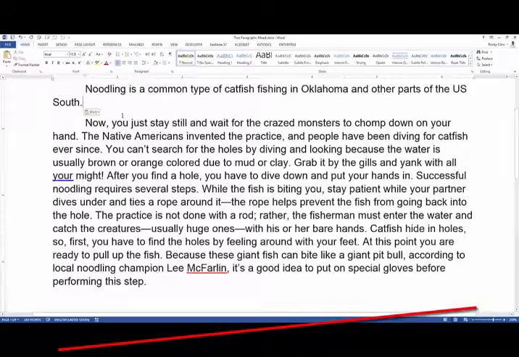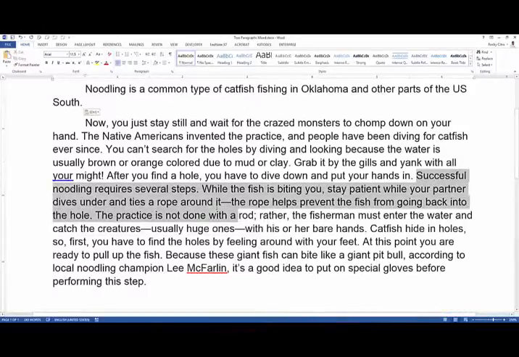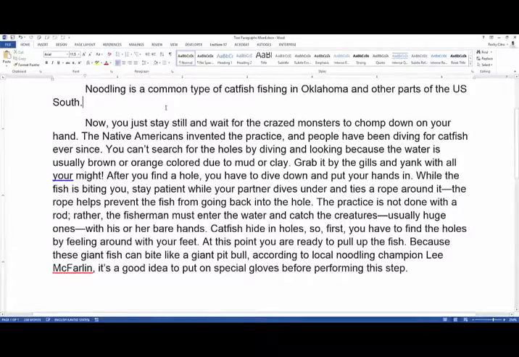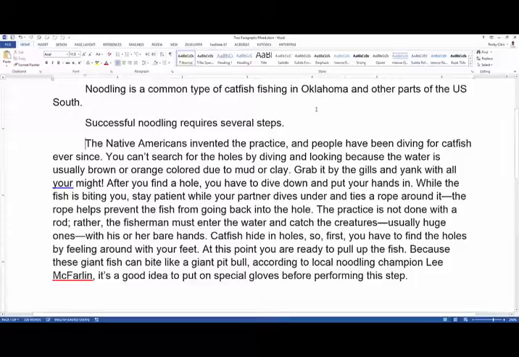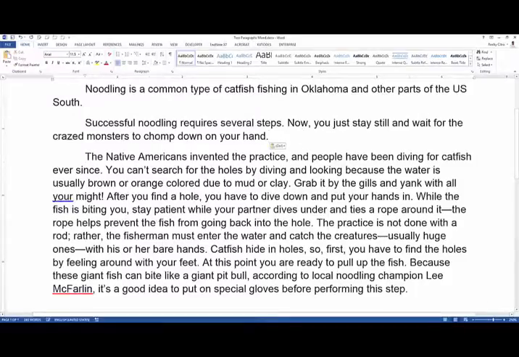Okay, so we've got this descriptive idea, and if you look down here, we have another idea of an instructions paragraph. So let's put that next. So we have a description of the practice and then how to do it successfully. So these are two different paragraphs. Okay, so let's find out which information goes where. Let's take it sentence by sentence. So the first sentence, this looks like a step. So I'm going to stick it in this paragraph. It's not in the correct order, but it looks like it's pretty crazy.